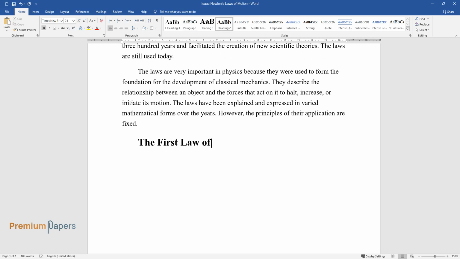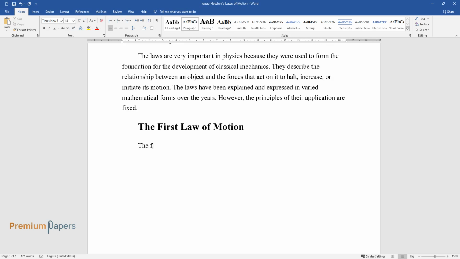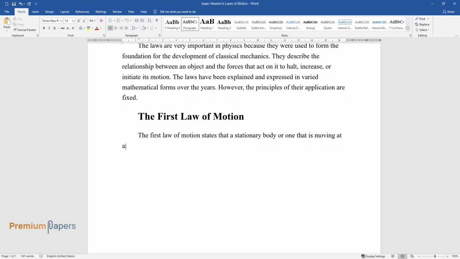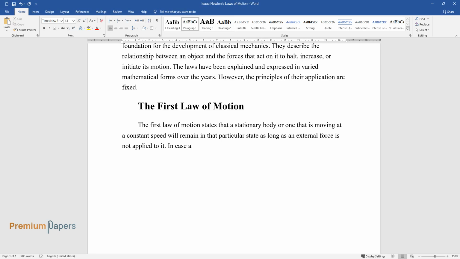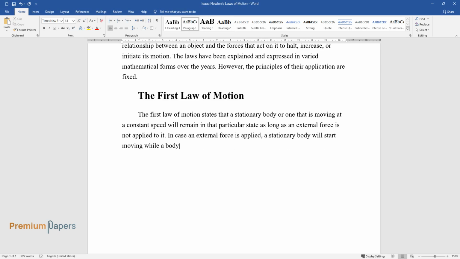The first law of motion. The first law of motion states that a stationary body or one that is moving at a constant speed will remain in that particular state as long as an external force is not applied to it. In case an external force is applied, a stationary body will start moving while a body that is moving at a constant speed will accelerate.